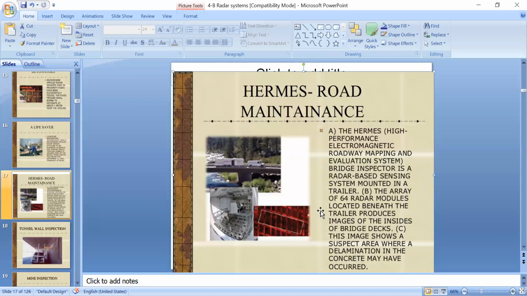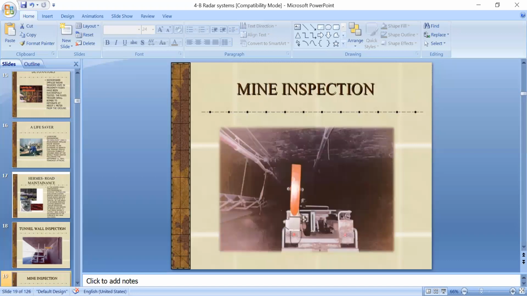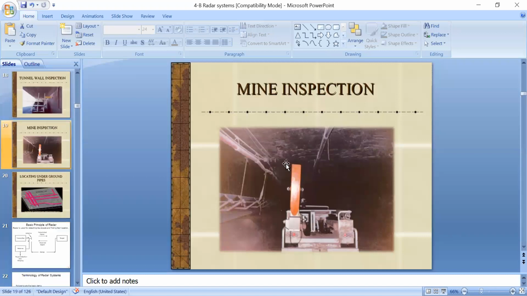Second, an array of 64 radar modules located beneath the trailer produces images of the insides of the bridge decks, whether any defects are present or not. It gives that information. And this image shows a suspect area where delamination in the concrete may have occurred. Okay, so these are the applications, and tunnel wall inspection also we are using, and mine inspection also we are using radar technology.